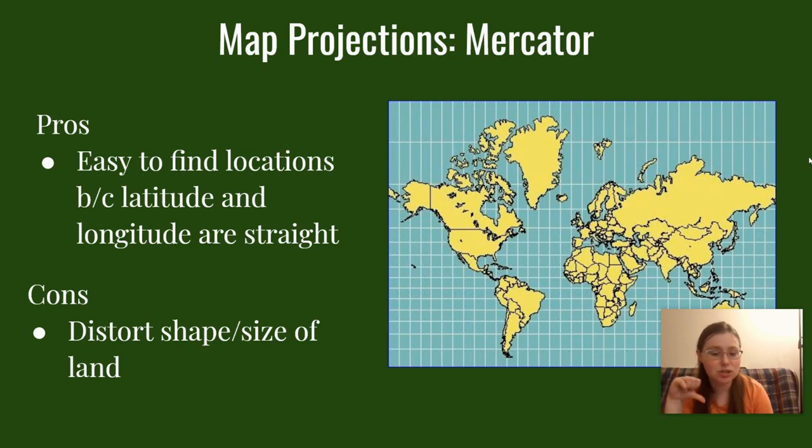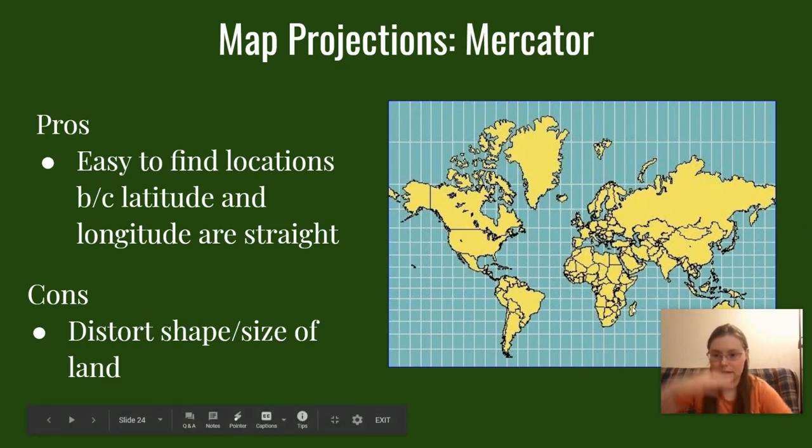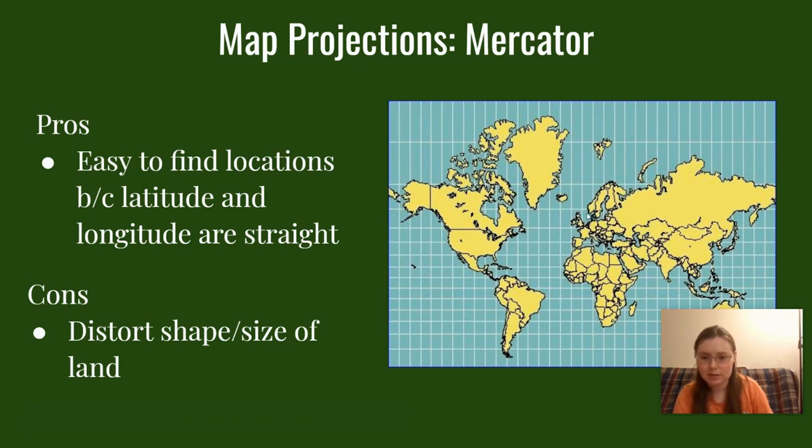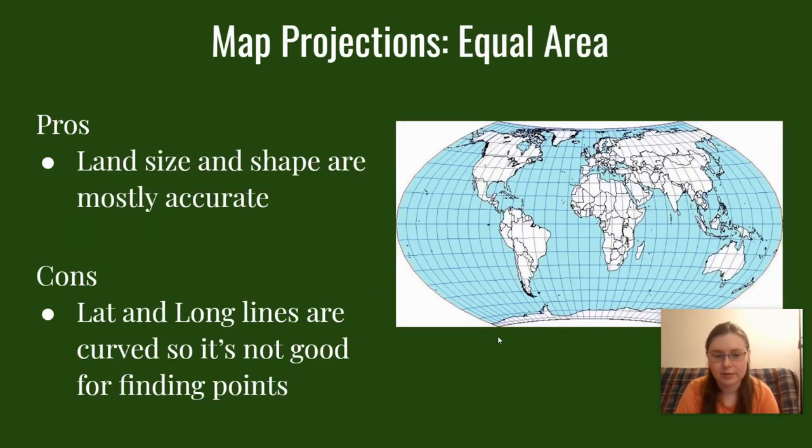The con is that it distorts the shape and size of land. Like the US here is very, very small, and Greenland is huge compared to the US, but that's not accurate reality. The same thing goes for a lot of these other land masses, they're stretched out, and you can see how, even though the lines are straight, your scale starts to change, they're not the same size, you notice, right? So that's a downside.